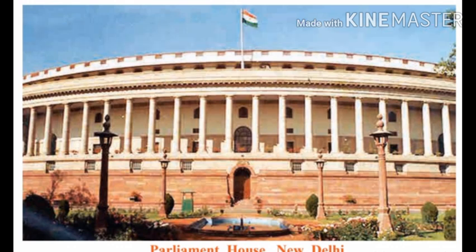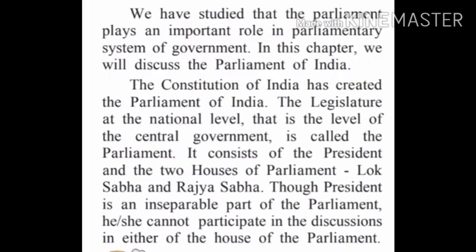You can see the picture on the screen. That is the Parliament House. And where is that Parliament House? It is in New Delhi, where all the leaders sit and they discuss, they make laws, they participate. And there are two houses of Parliament, that is Lok Sabha and Rajya Sabha. So let's begin with our chapter.